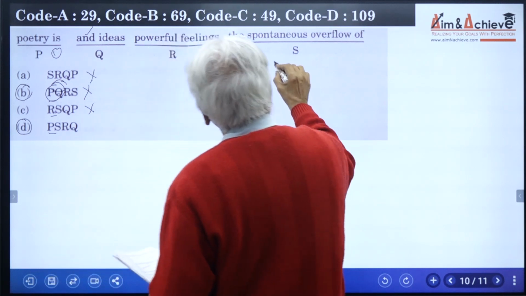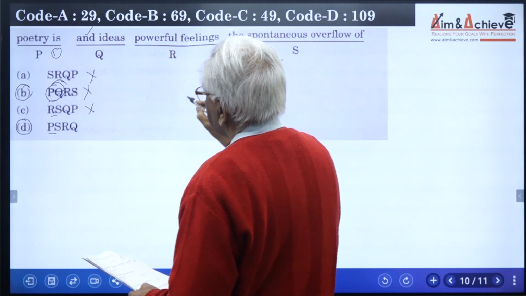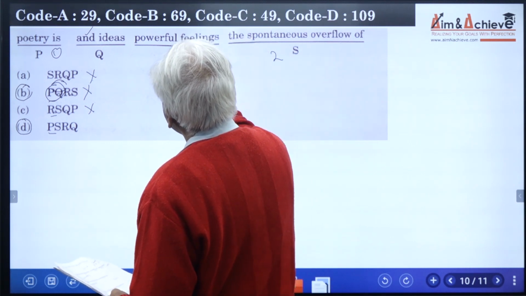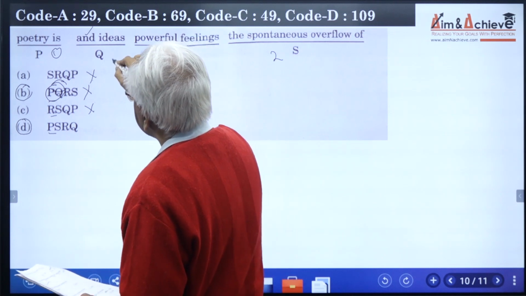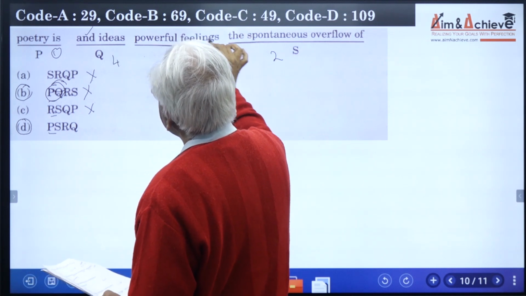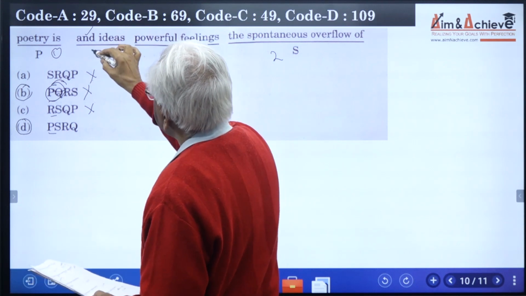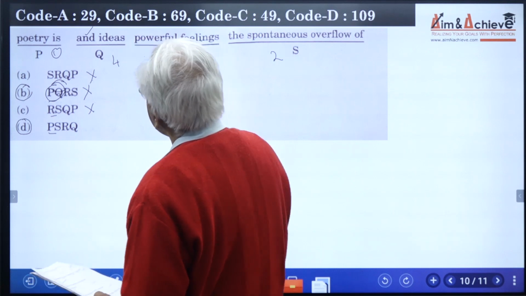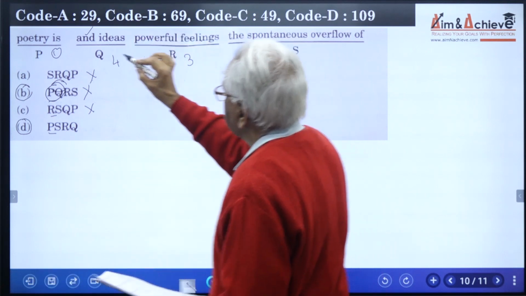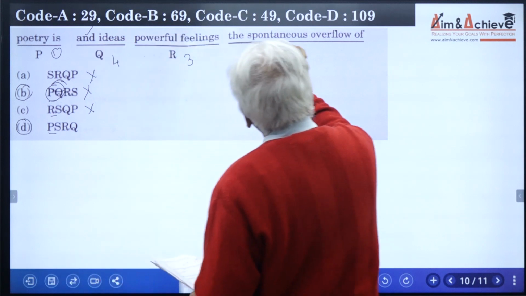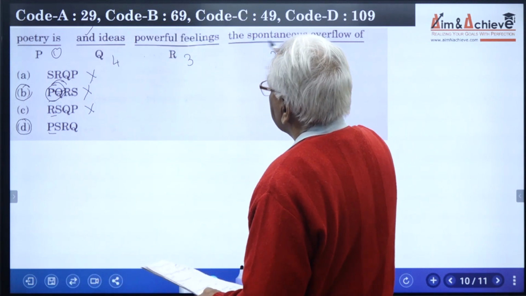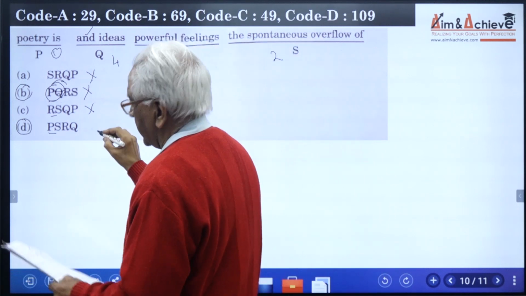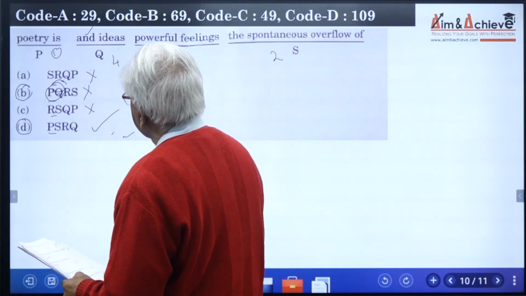Poetry is S, the spontaneous, it is right. RQ, so spontaneous overflow of the powerful feelings, this is right, and ideas. So it is clear, the powerful feelings and ideas. So and is acting as a coordinating conjunction of feelings plural and ideas plural. And poetry is what? Poetry is the subject of the sentence, is the verb, is the spontaneous overflow of what? Of powerful feelings and ideas. That means the sentence has been checked and option D is indeed the correct answer.